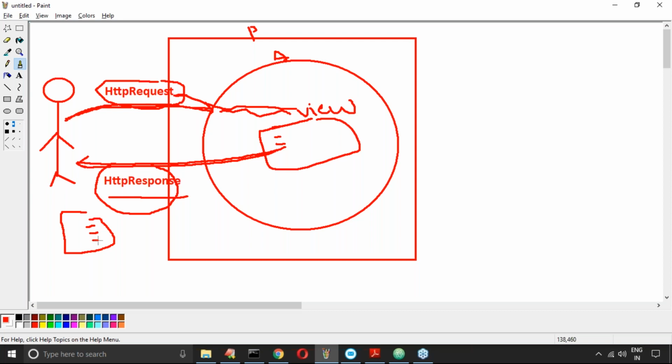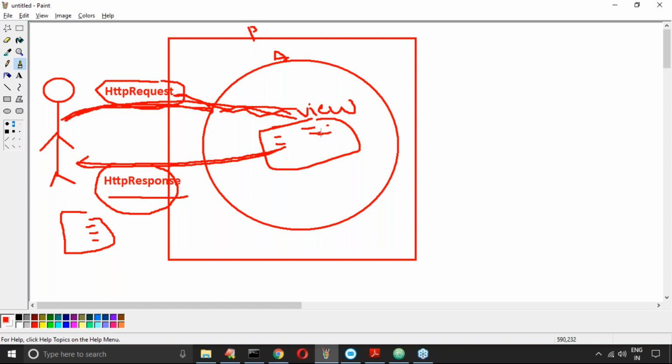What is the input required for the view? The input to the view function is request. What is the output of the view function? Response. Two things: the request is coming, and this request will become the input to the view.